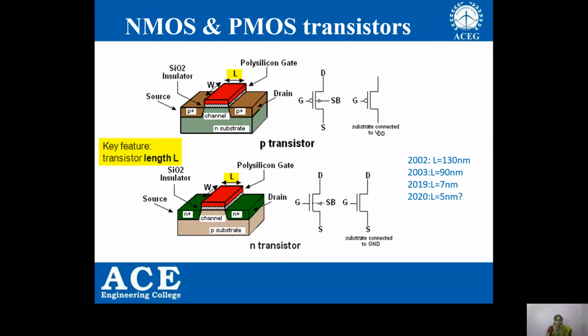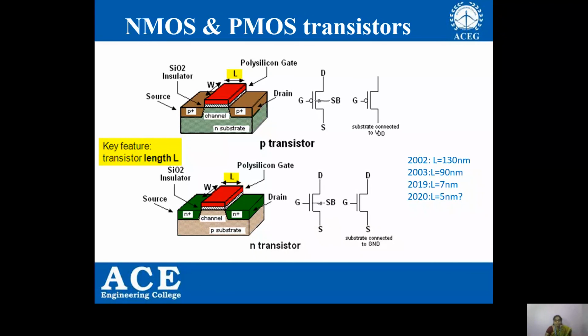And coming to the depletion type NMOS transistor, there will be an N channel created between source and drain, as well as in between the silicon dioxide layer and the substrate. And coming to the symbol of the NMOS transistor, it will be drawn like this, if the substrate is not connected to anything, and this arrow mark is inside the transistor. If the substrate is connected to ground, you can remove the substrate symbol and draw it like this.